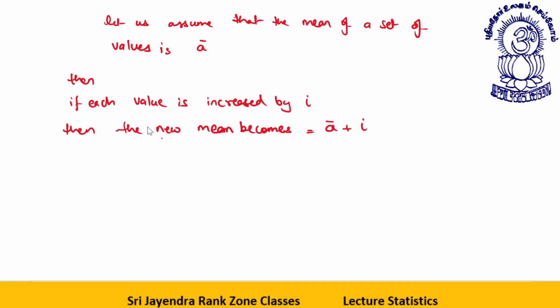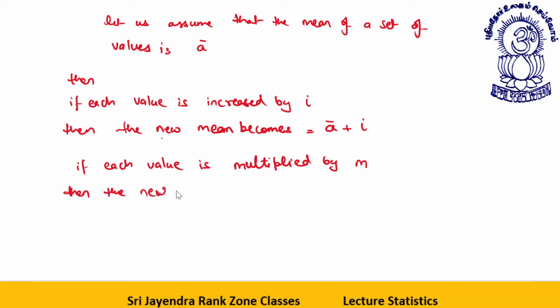One thing, if each value is multiplied by m, then the new mean becomes a bar into m.